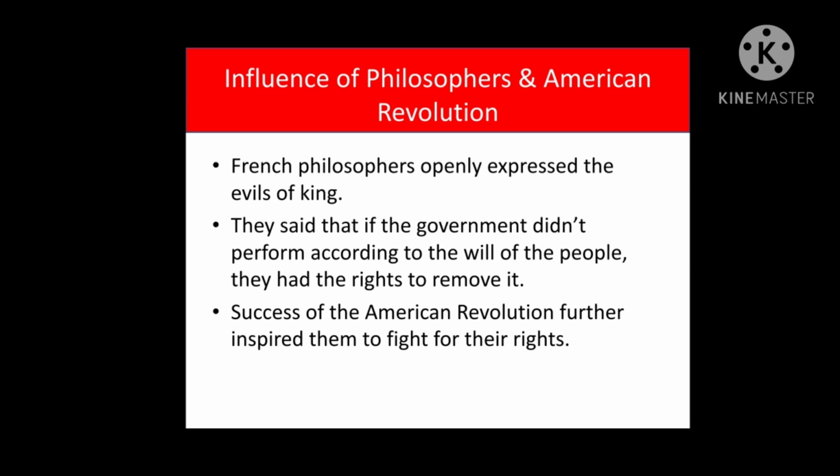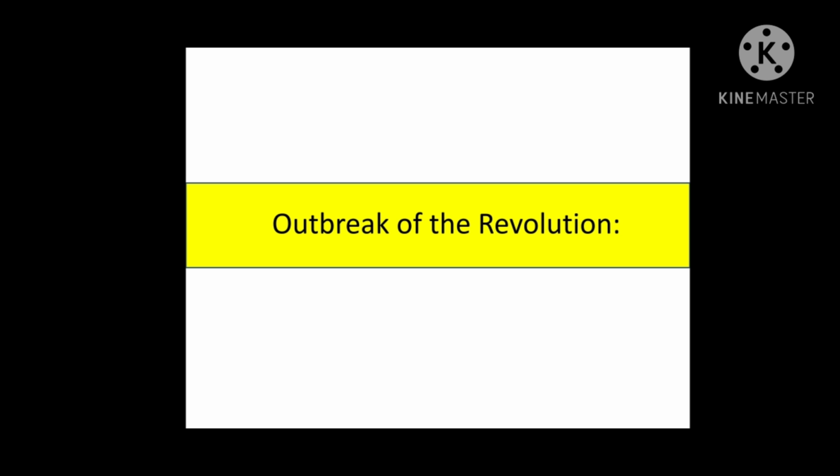Now let's discuss the outbreak of the revolution. So the outbreak of the revolution will be divided into different points. Here we have four different steps. First of all, bankruptcy. Then we have the Estates General. Estates General means their parliament. Then we have the formation of National Assembly. And then we have the tennis court oath. So we can say that these are a series of events which occurred one after the other.